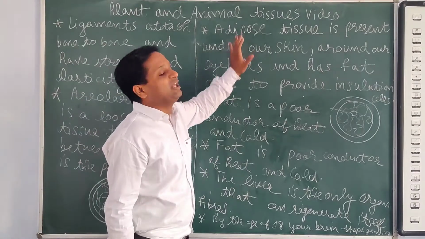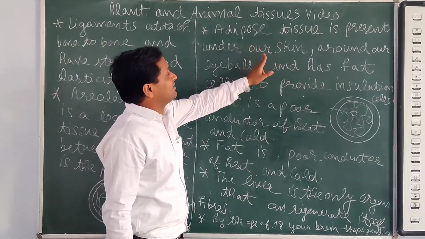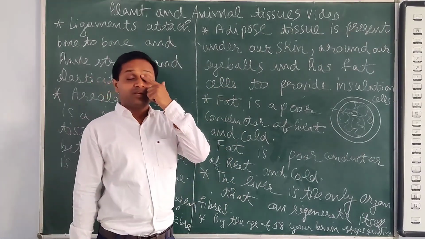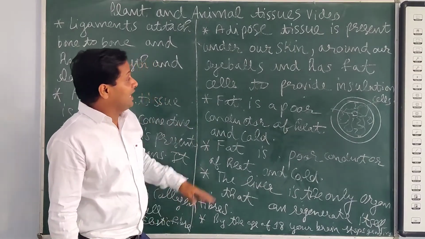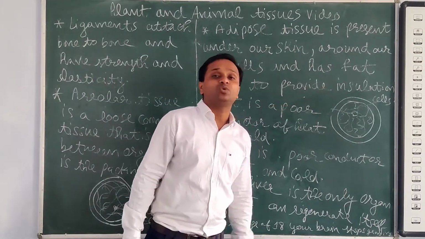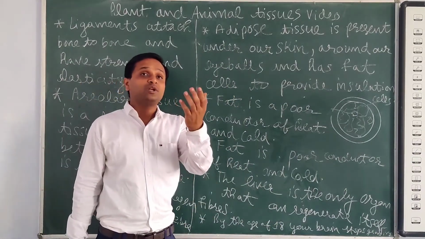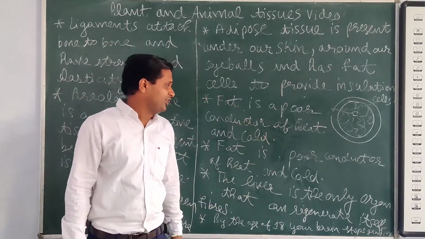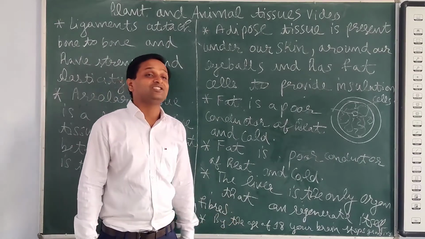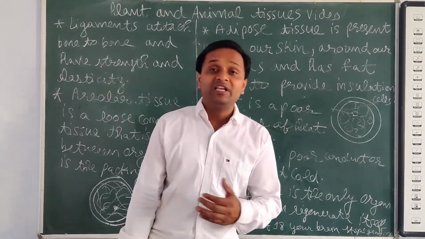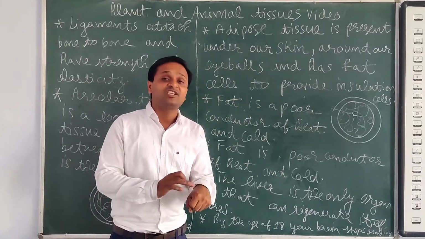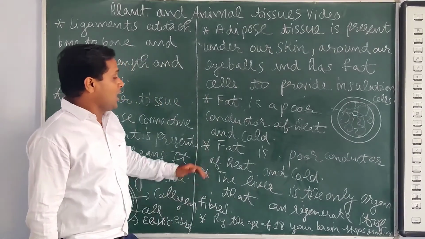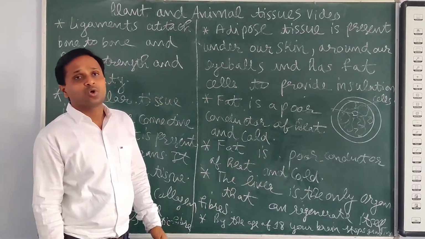Now we discuss the adipose tissue. Adipose tissue is present under our skin and around our eyeballs. It has fat cells that provide insulation from the heat and any temperature from the outside. Fat is a poor conductor of heat and cold. That is why our skin is oily, because of the fat. It protects us from heat and external temperature.